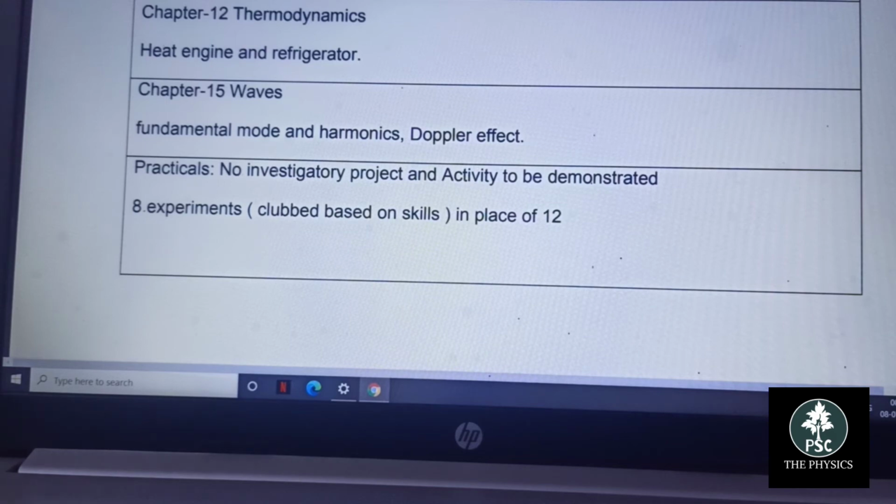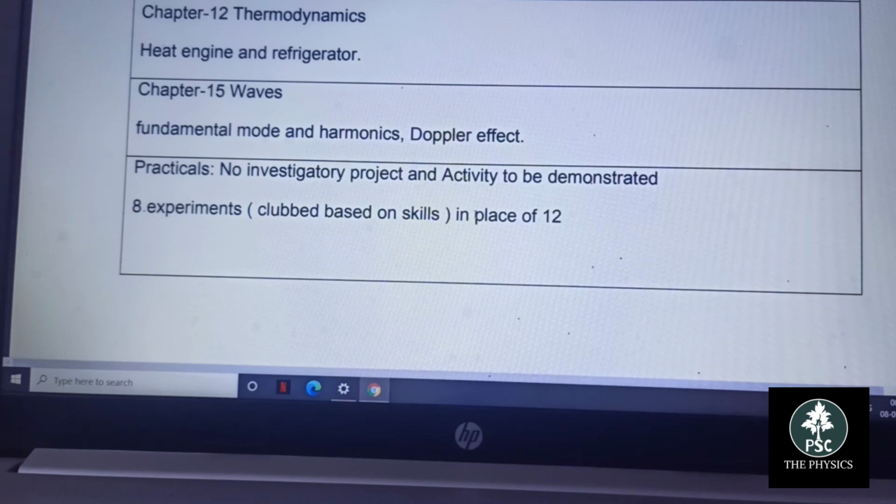In the practical, no investigatory project and activity are to be demonstrated. 8 experiments, clubbed based on skills, in place of 12. The experimental process is divided into section A and section B, with 7 experiments from one section and 8 from the other, so a total of 15 experiments are conducted by each student.